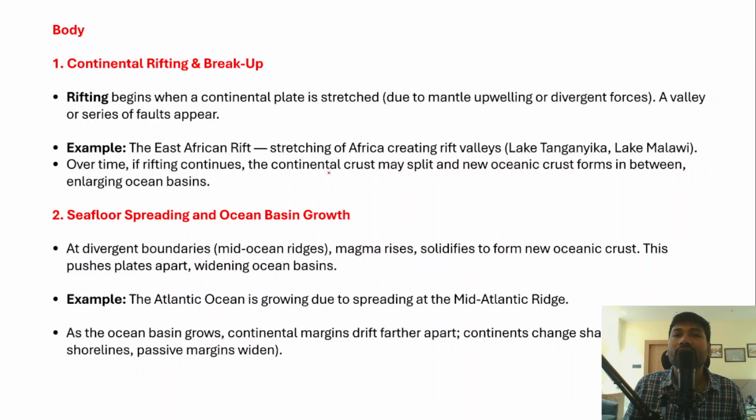Now when I say continental rifting, it actually begins when a continental plate is stretched, right? So when the continental plates have been moving in different directions, the plates would be stretched. They are being stretched because of mantle upwelling or divergent forces. So these forces would act on those plates, and that would result in stretching of these continents, right? So a valley or a series of faults would appear because of this stretching.